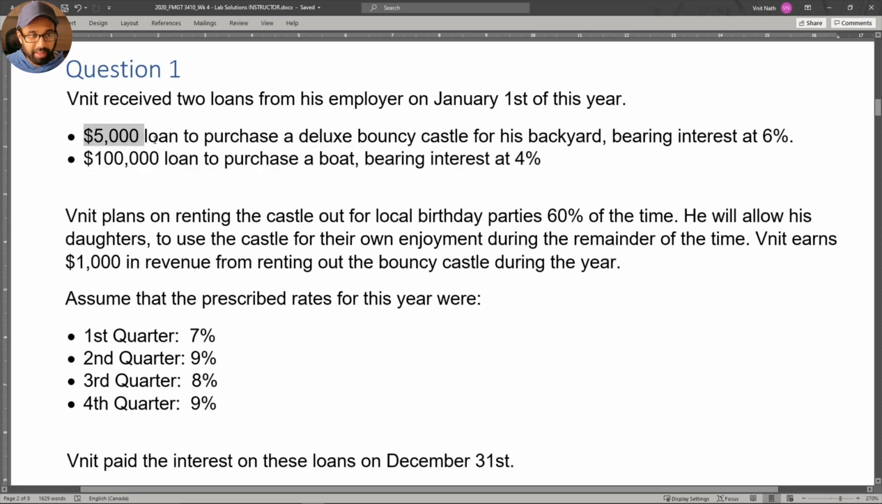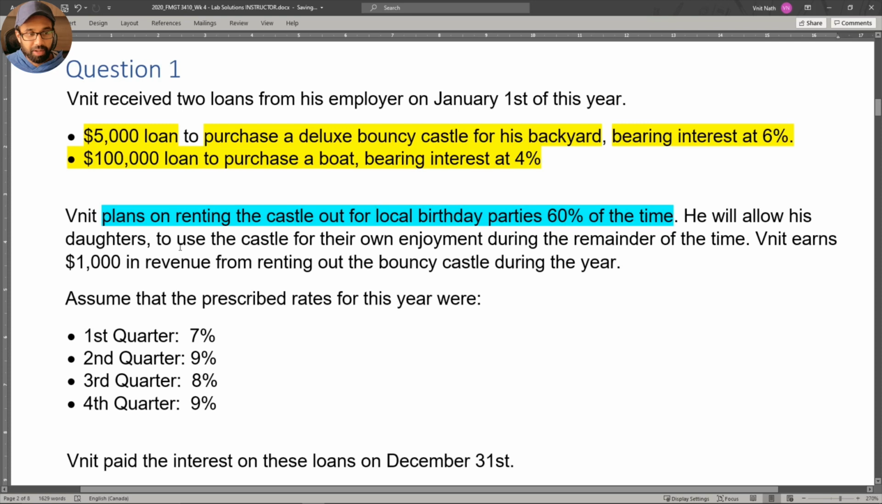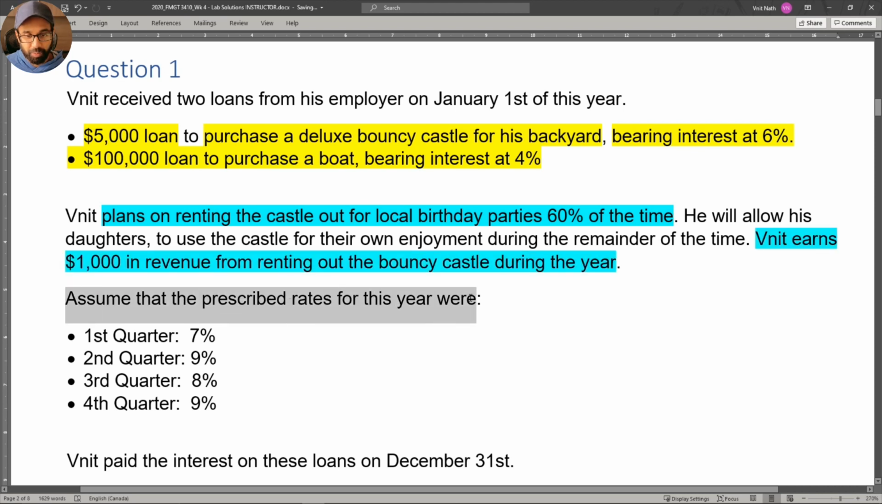So I think we can highlight the amount of the loan or the proceeds of the loan and the interest that they are bearing. That's important. Vineet plans on renting the castle out for local birthday parties 60% of the time. He will allow his daughters to use the castle for their own enjoyment during the remainder of the time. Vineet earns $1,000 in revenue from renting out the bouncy castle during the year. Assume the prescribed rates for this year were.